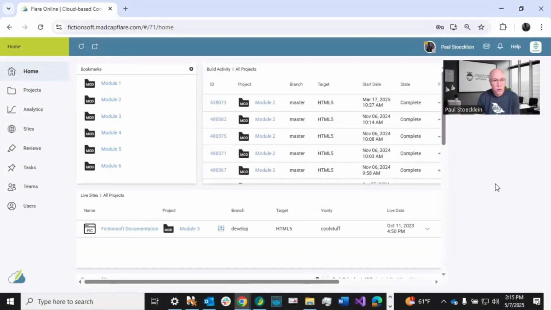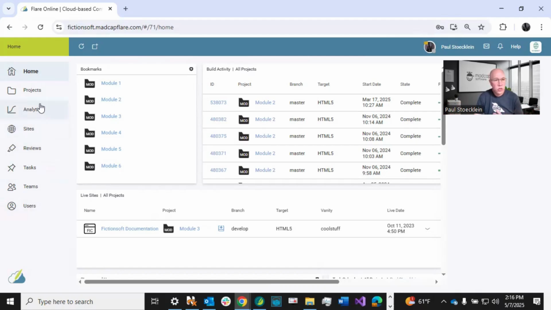So let's talk about what's different with this rename. Well, it's mostly about the design. The colors in here are a little bit different. You're now going to see this new Flare Online logo in place of the old Central logo that you used to see. But otherwise, this is mostly all the same. It's just going to look a little different now when you launch it.